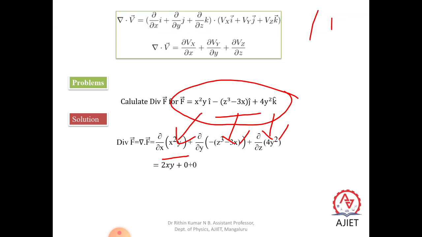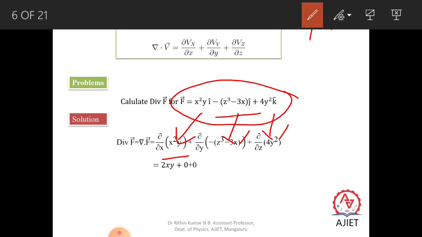When you differentiate, del by del x of x square y gives you 2xy, whereas del by del y of this is a partial differential of y, but there is no component y here, so it yields 0. Next, del by del z of 4y square: there is no component called z here, so it becomes a constant, and del by del z of this factor reduces to 0.